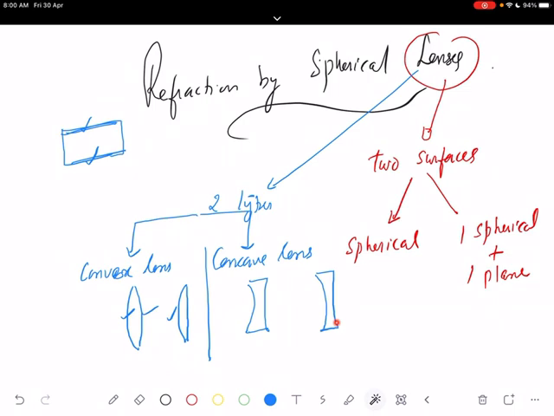In the first one, both surfaces are spherical, and we call this a double convex lens. Here one side is bulging outward and the other is plane, so we call this a plano-convex lens. In the case of a concave lens, there are two concave surfaces, curved inwards. They are called a double concave lens. And one side is plane, so we call it a plano-concave lens.